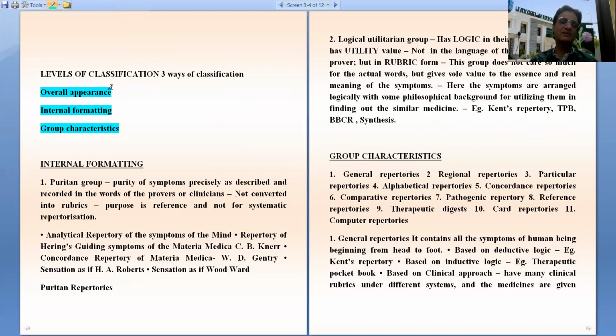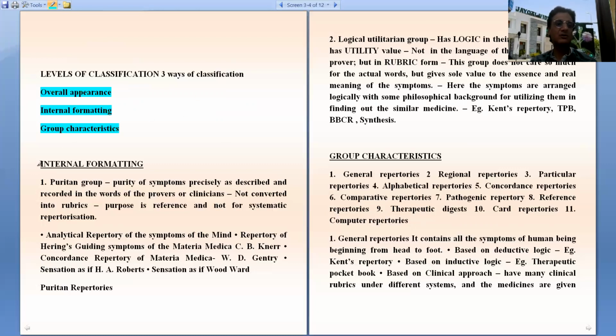Overall appearance, like whether it is book form or card repertory or software repertory. Internal formatting, whether it is alphabetical, whether it is systematic alphabetical, and the group characteristics, whether it is clinical, regional, general, or concordance repertory. So these are various types of classification.